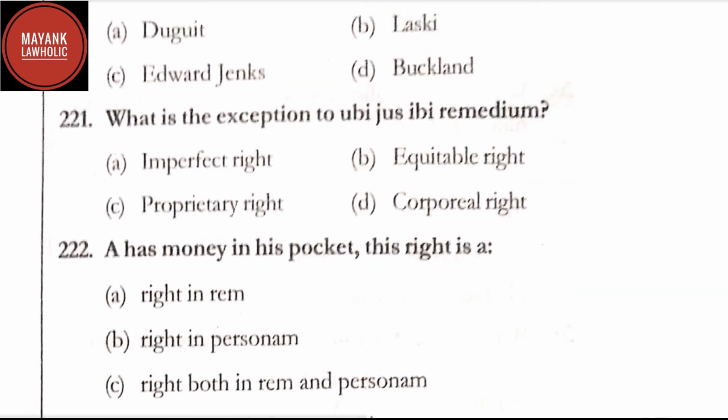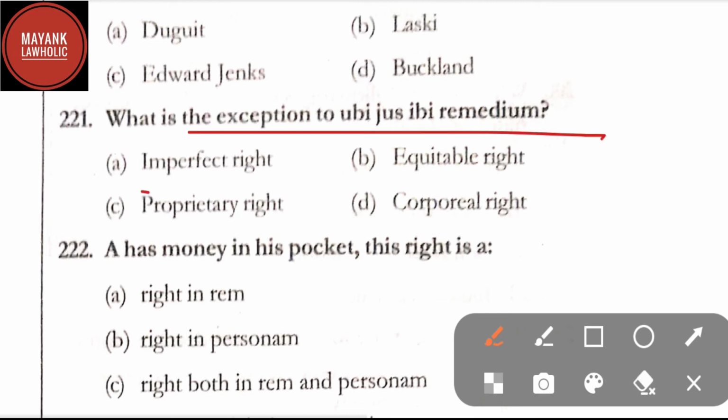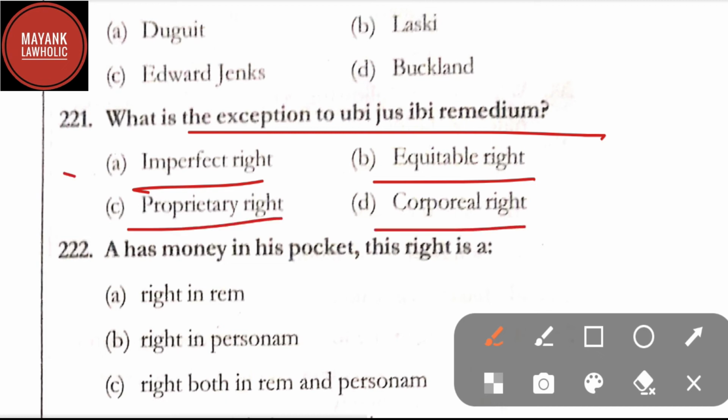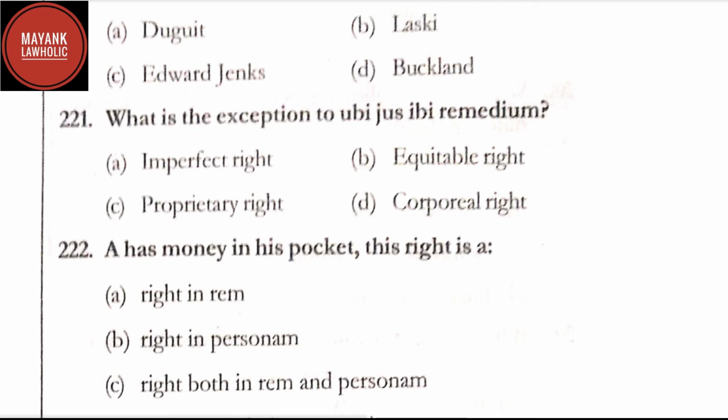Question number 221. What is the exception to ubi jus ibi remedium? Option A, imperfect right; option B, equitable right; option C, proprietary right; and option D, corporeal right. Here in question number 221, the correct answer is option A, that is imperfect right.